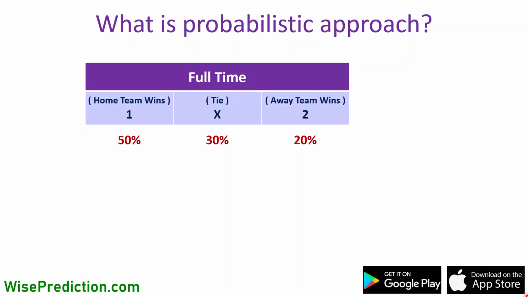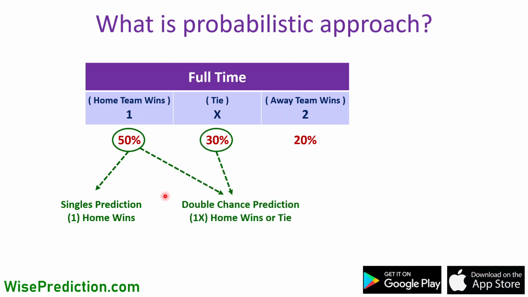Let's say that for a given soccer match, we have the following predictions. A given soccer match can obviously end with three potential results. Either the home team or away team is going to win the match, or the game can end with a tie as well. If these are the predictions for each potential scenario, 50%, 30%, and 20%, then since 50% is bigger than the other probabilities, the expectation for this given match is that the home team is going to win the match.